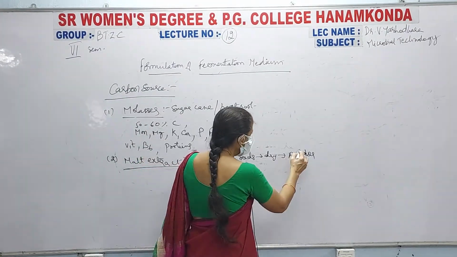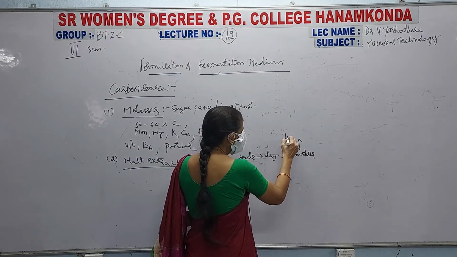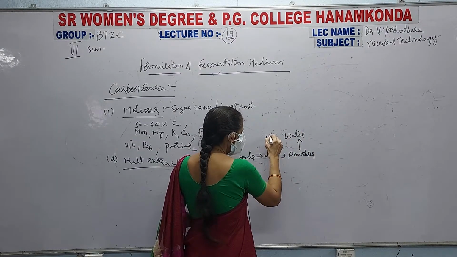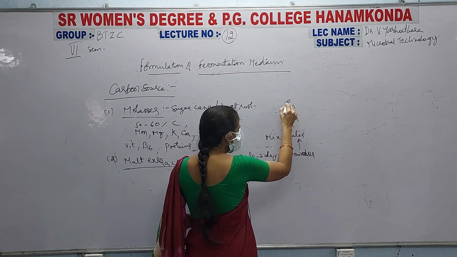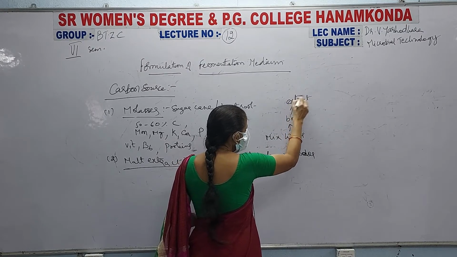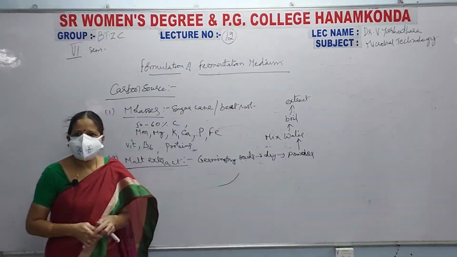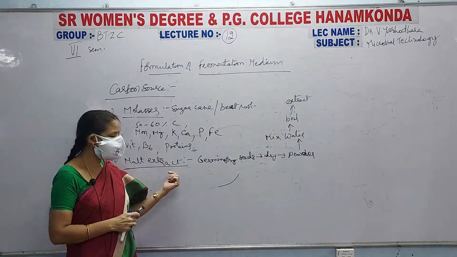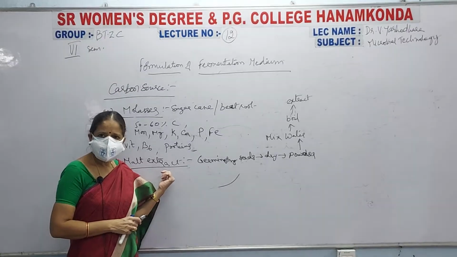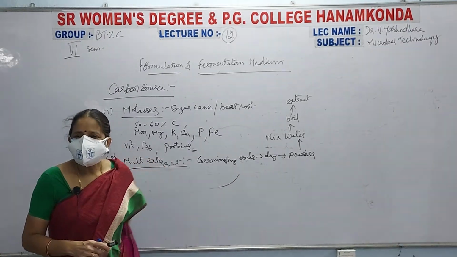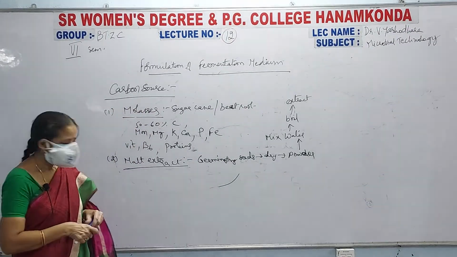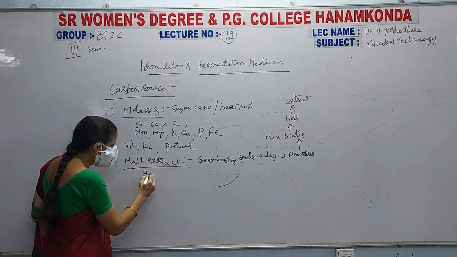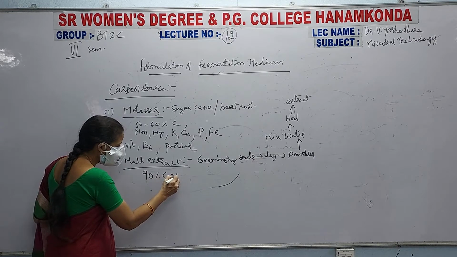Then what you have to do with this powder is mix water and boil, and you will get an extract. Filter the extract, and that extract is known as malt extract. This malt extract is used as an energy source for your microorganisms, and it consists of 90% carbohydrates.